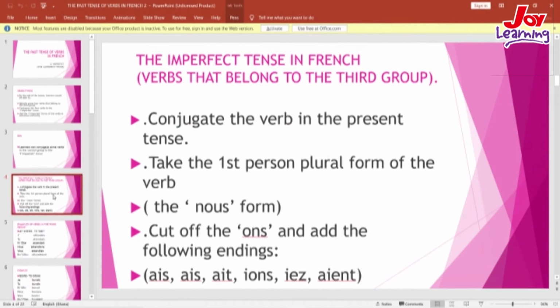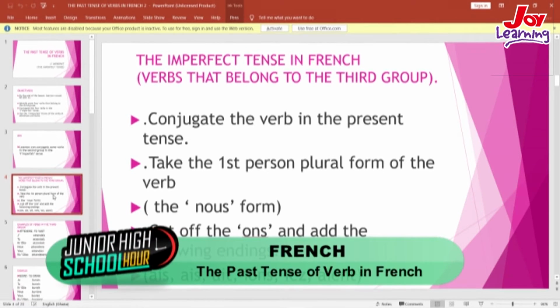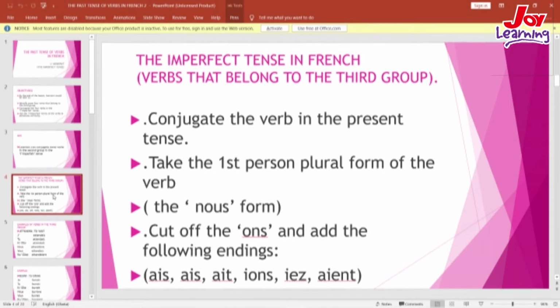As we already learned with the second group of verbs, we have to conjugate the verb in the present tense, take the first person plural form, which is the nous, cut off the ons, and add the following endings: ais, ais, ait, ions, iez, aient.